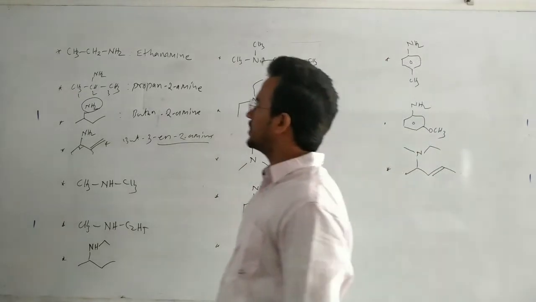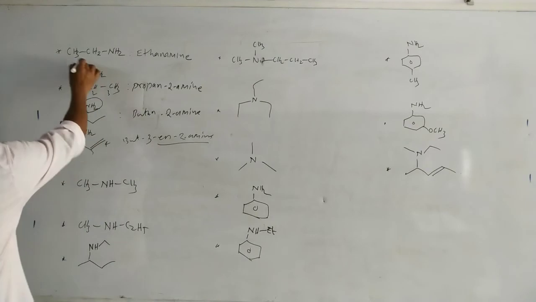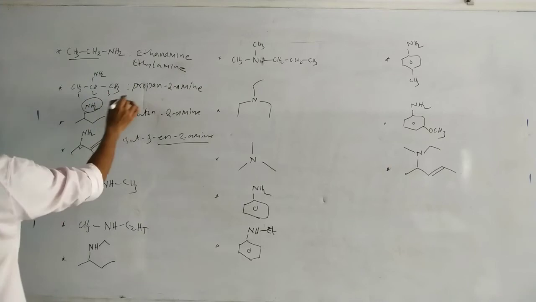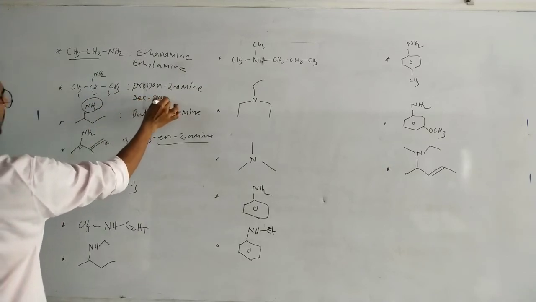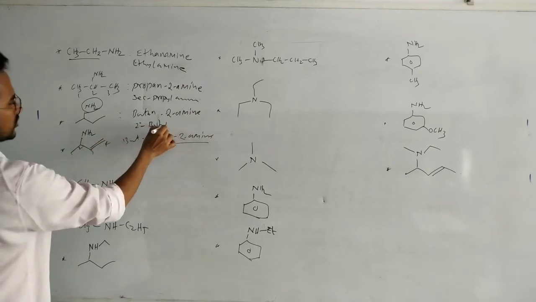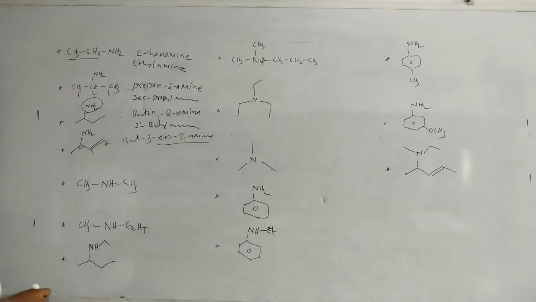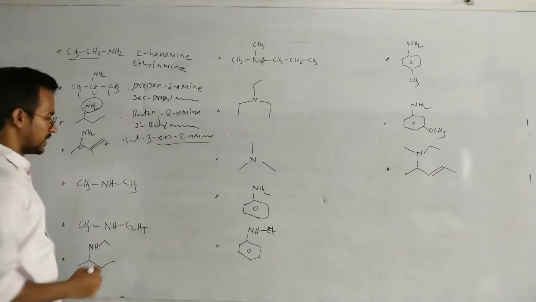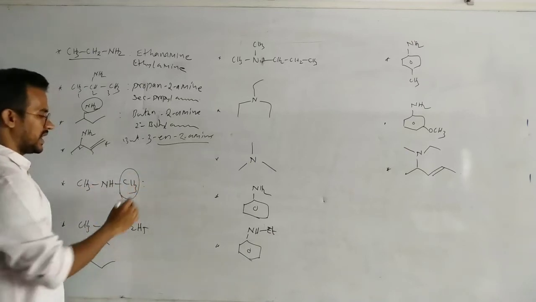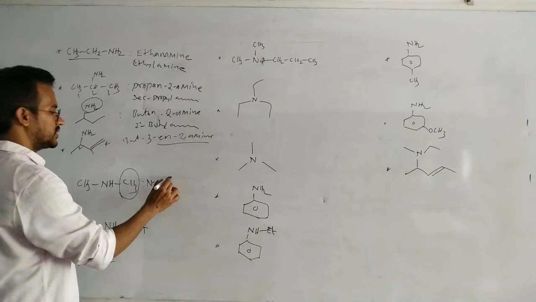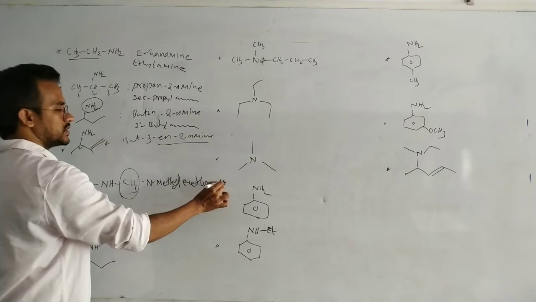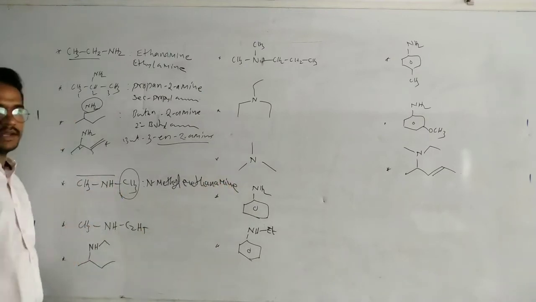And here, what is the common name for these compounds? Here the common name is ethyl, so ethylamine, and this is secondary propyl, so secondary propyl amine, and this is secondary butyl, so secondary butyl amine. Now it is a secondary amine. In the case of a secondary amine, this is named as methyl. This methyl is substituted on the nitrogen. So N-methyl methanamine.